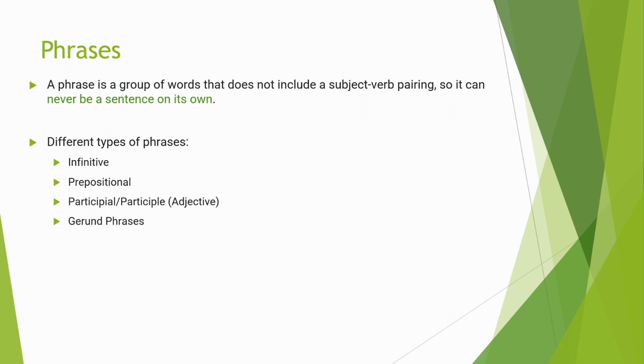Now, the different types of phrases that we're going to talk about are these four or five, depending on how you want to differentiate. Technically there's five. We're going to talk about infinitive phrases, prepositional phrases, participial and participle phrases, and gerund phrases. Now technically there's a few more phrases than this, but these are going to be the core ones that we're going to focus on.